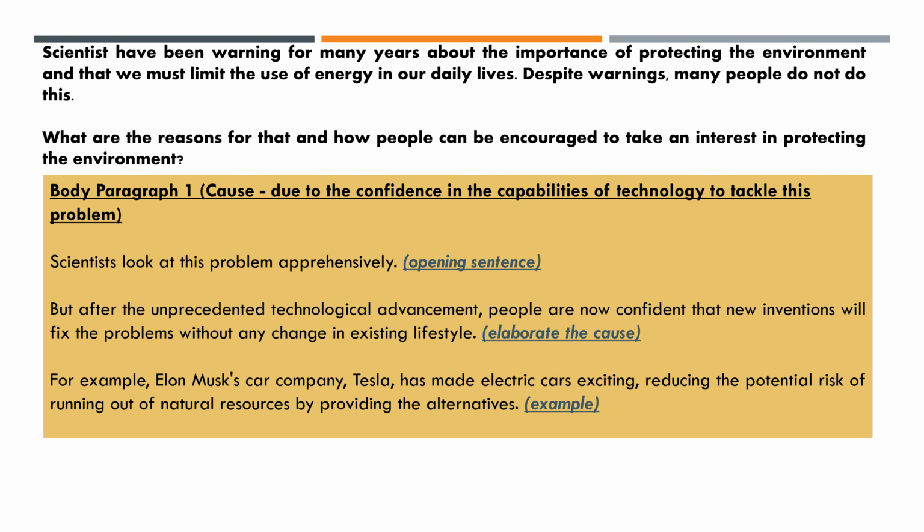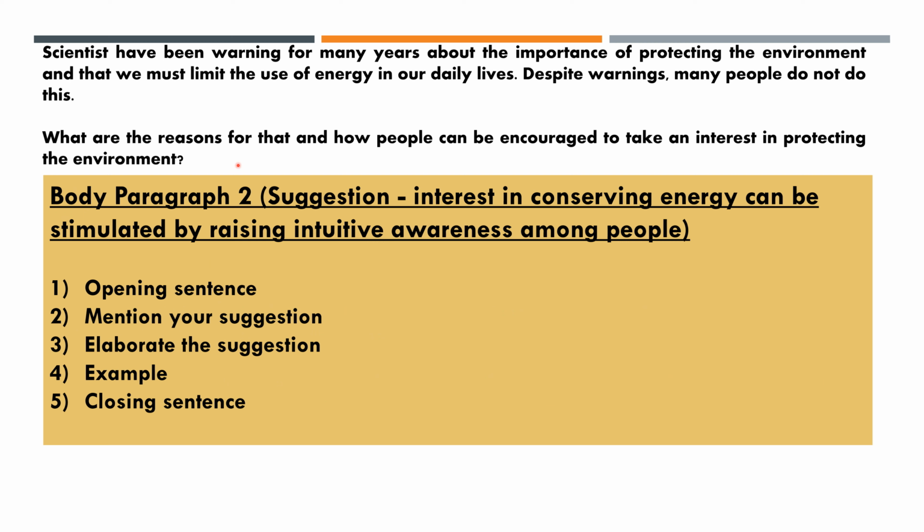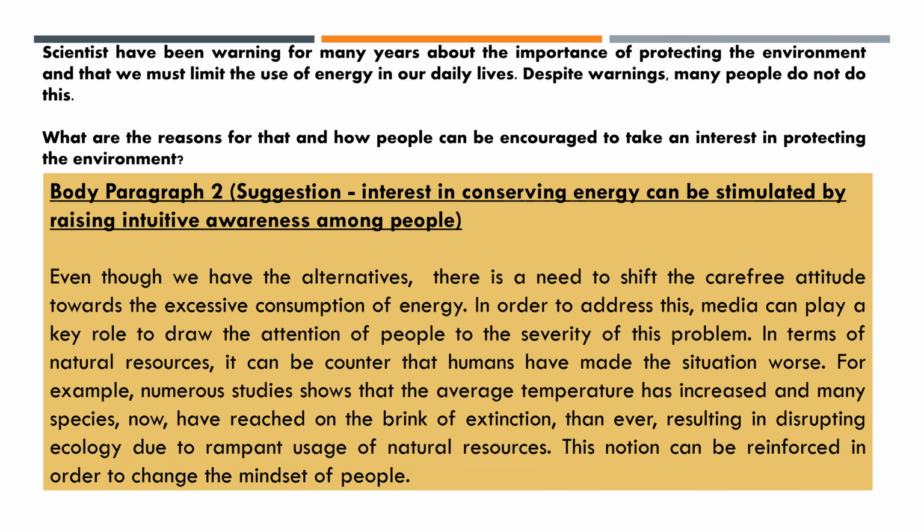Now moving on, body paragraph 2, in which we have to explain our suggestion. The same suggestion from the thesis statement. And this time I'm going to use 5 sentences. Particularly there is no rule like we need to use 3 or 5. Don't worry about it. All we have to do is explain our idea so the reader can understand why or how, regarding the question. So 5 sentences: opening sentence, mention your suggestion, elaborate the suggestion, example, and closing sentence. So let's just have a look. And that's how they look in the paragraph.